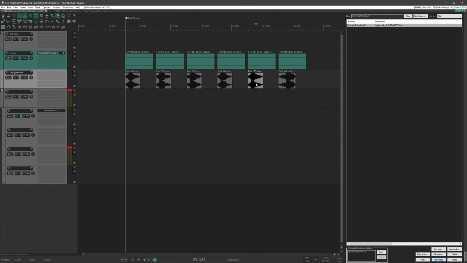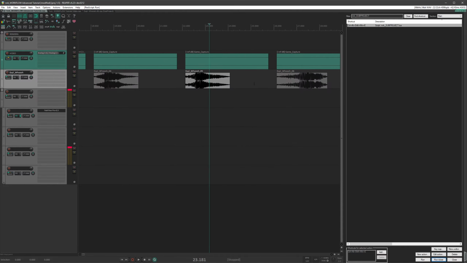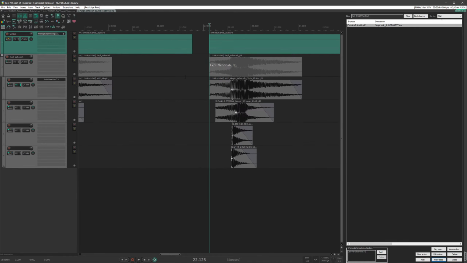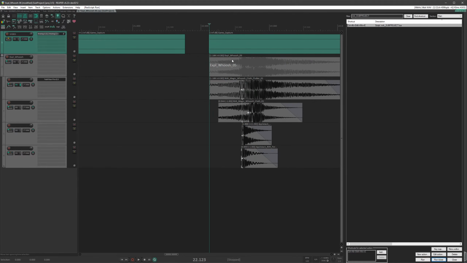The folder items double-click mouse modifier also allows you to go right to the variation that you want to work on. So if I double-click on this, now I'm in the subproject, and as you can see, my edit cursor is right on that variation that I clicked.